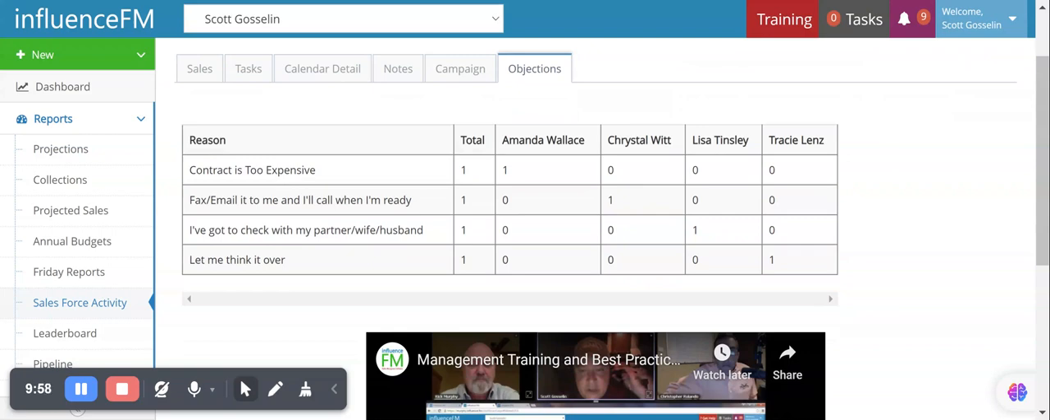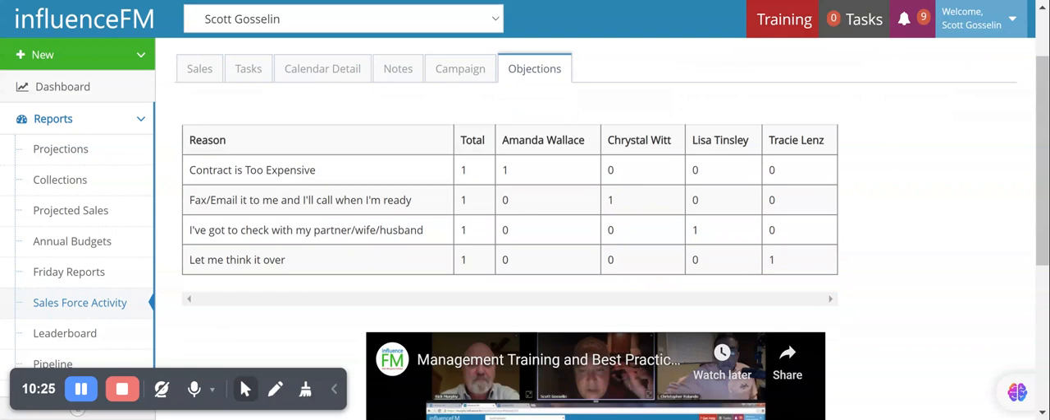Objections simply tell us, plain and simple, what are they experiencing while they're out there. This is a snapshot. And again, folks, this really gives you an idea of what your reps are up against in a very short term. Contract is too expensive. Amanda Wallace had one of those. Fax it or email it to me, and I'll get back to you when I'm ready. Crystal's had one of those.